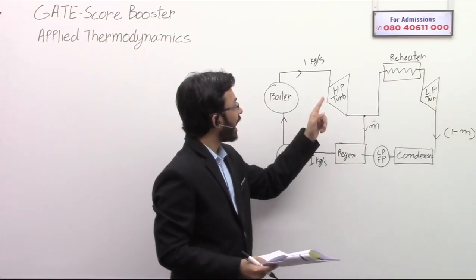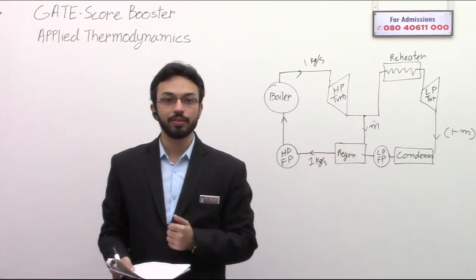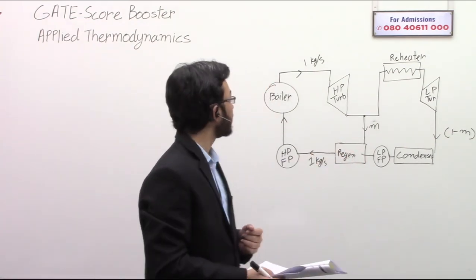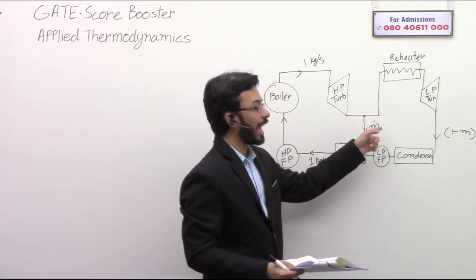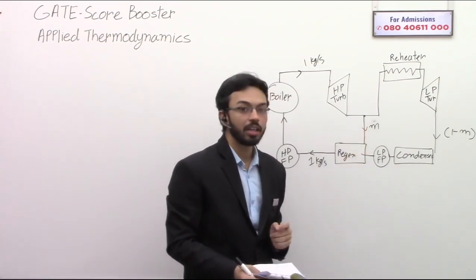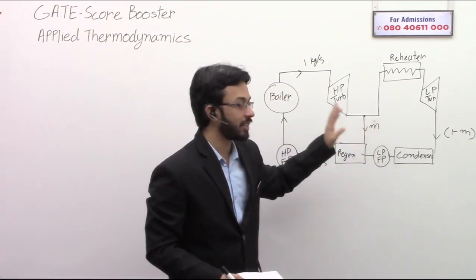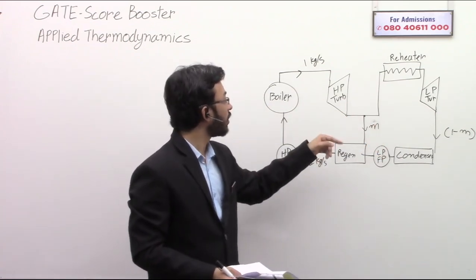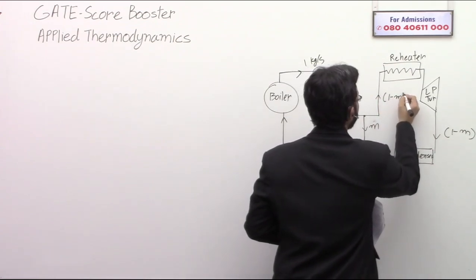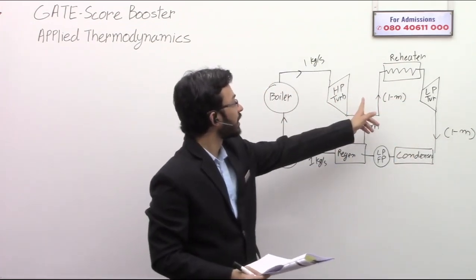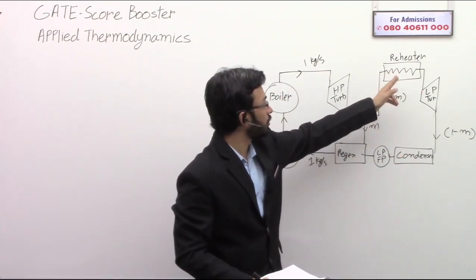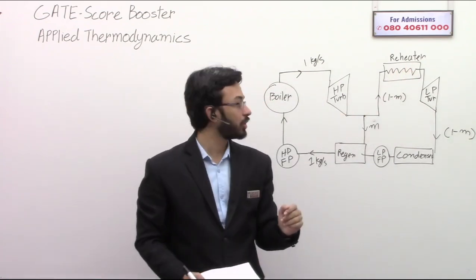I'm assuming that 1 kg per second is the mass flow in the cycle, and out of that, let's say m kg per second is going into the regenerator. This is called the bled steam. The rest of the steam, that is 1 minus m kg per second, is going to the reheater to gain heat again. Some heat is added in the reheater.